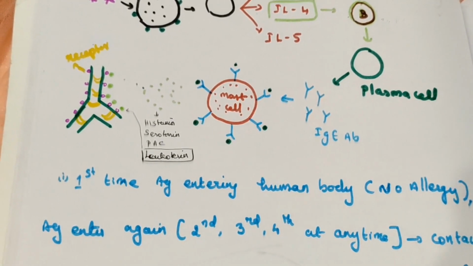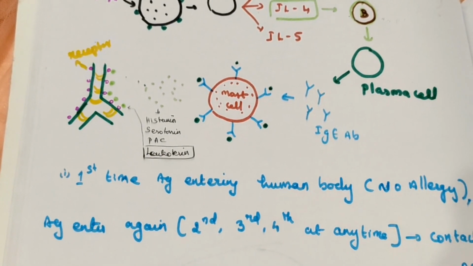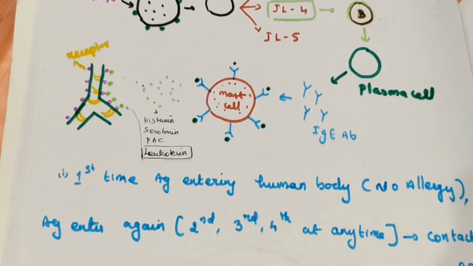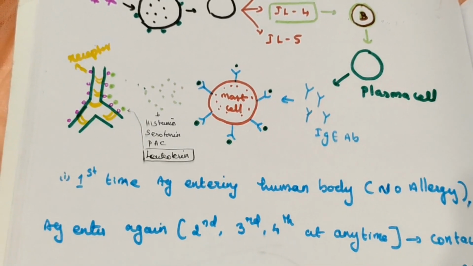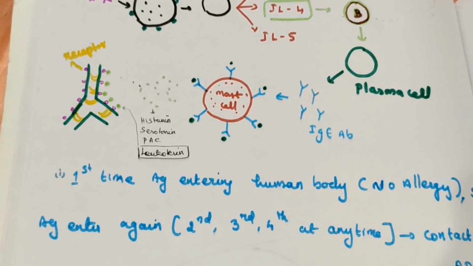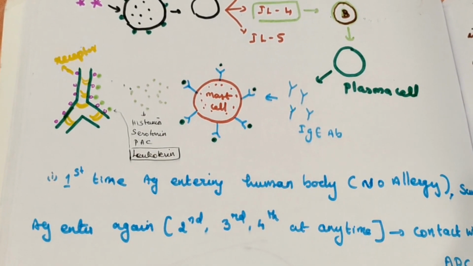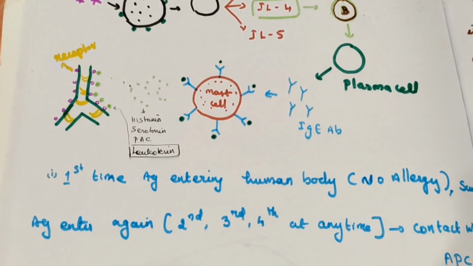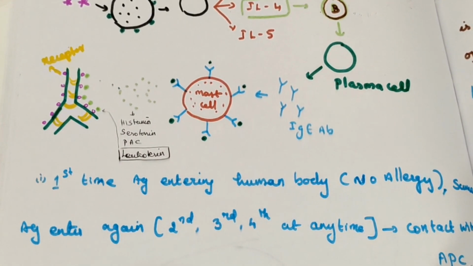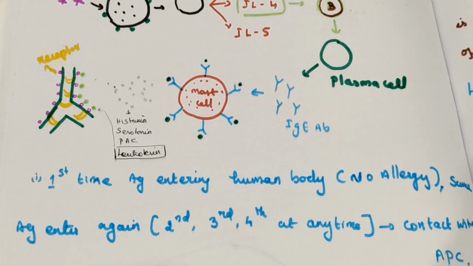When the same antigen enters the second time onwards, the immunity memory will recognize it: you are the one for which we have already gone through the process once.